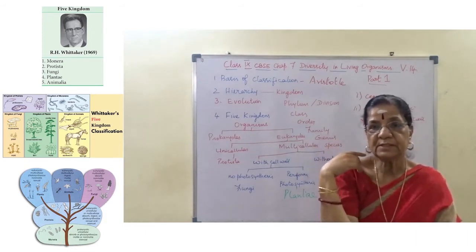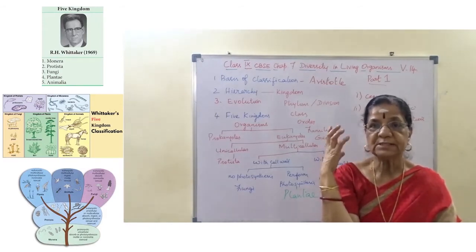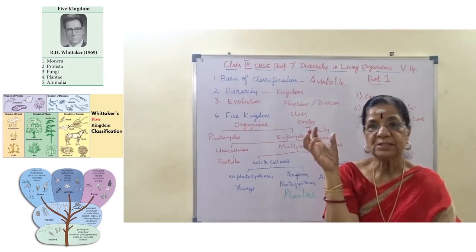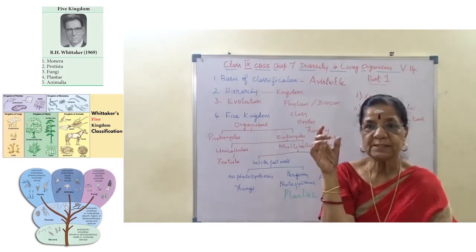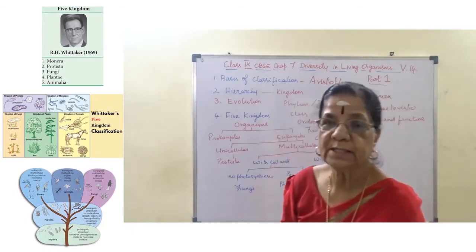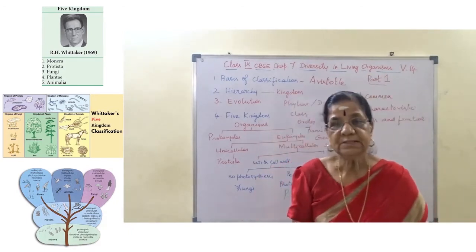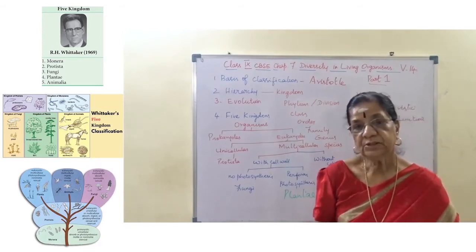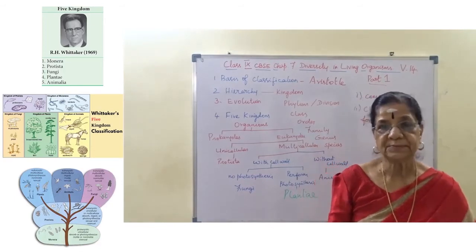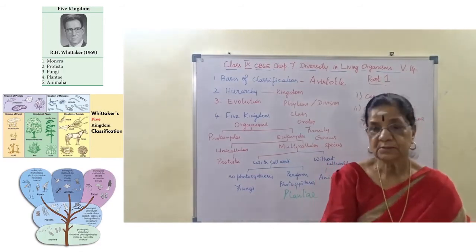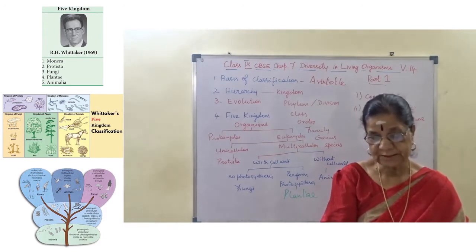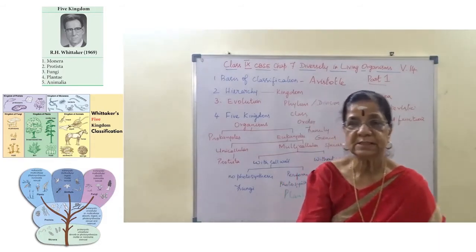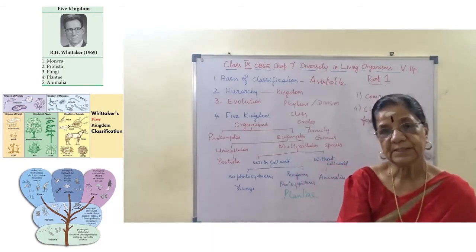Whereas eukaryotic cells have a true nucleus. They are provided with a well organized nucleus with nuclear membrane, nucleoplasm, inner to that the nucleolus, and chromosomes as chromatin network. This is the eukaryotic structure. Right? So this is the basis of classification: presence of prokaryotes or eukaryotes, unicellular and multicellular. Unicellular means single cell, multicellular means many cells.